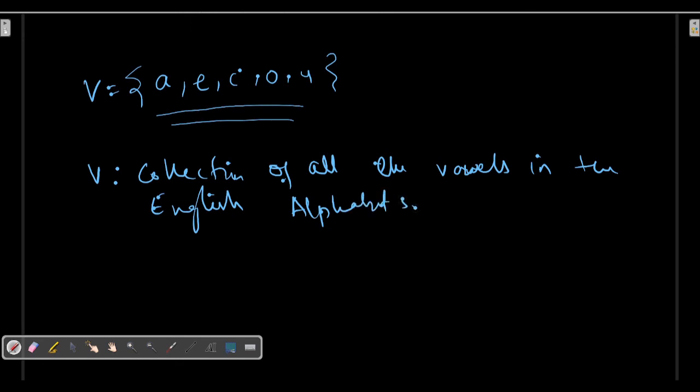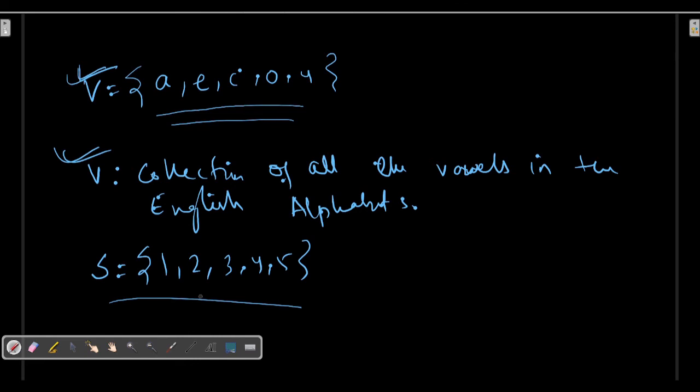Okay, so that's fine. So that means I can write this in set builder form like this. Now you can say, sir, a little earlier you told us if S is 1, 2, 3, 4, 5, then how can I write this in the form of a set builder form? So let us see this concept.